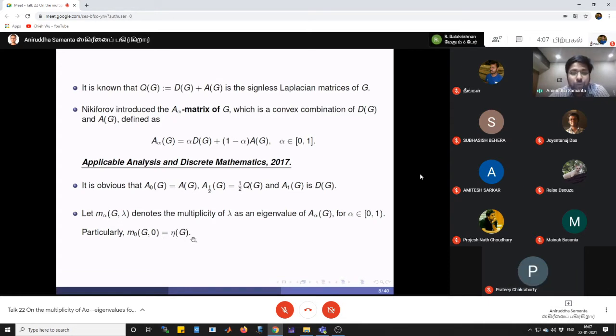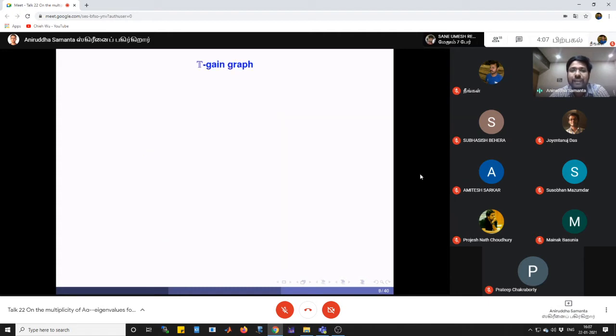Okay, now we are going to another interesting class of adjacency matrices, that is the T-gain adjacency matrix. The T-gain adjacency matrix is the adjacency matrix associated with a T-gain graph. So what is a T-gain graph? A T-gain graph is a complex unit gain graph.